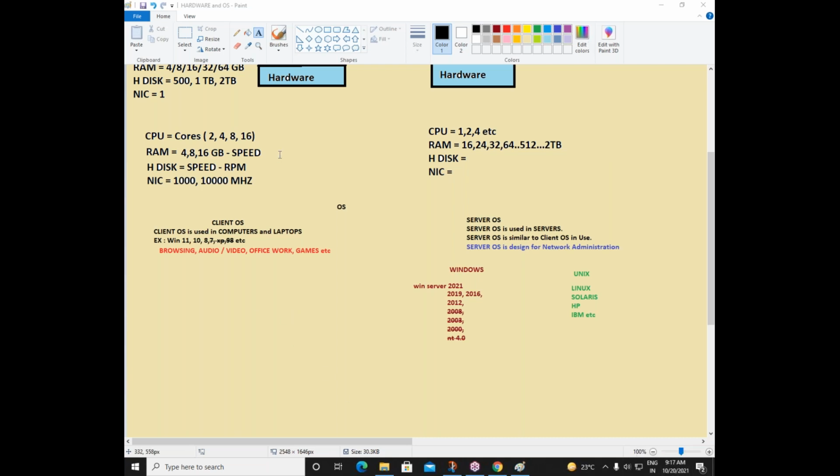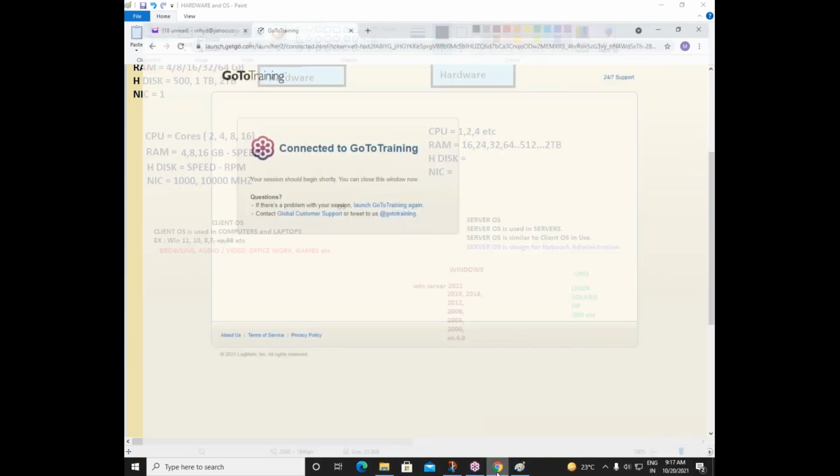Now, when you go with the operating system, like I said, there is something called a genuine operating system and there is a pirated operating system. From where we have to take this OS? Of course, we can go to www.microsoft.com or I can go to www.linux.com, redhatlinux.com. From there, I can download this operating system. Before, we used to get operating systems only in CDs and DVDs, maybe 10 years before.